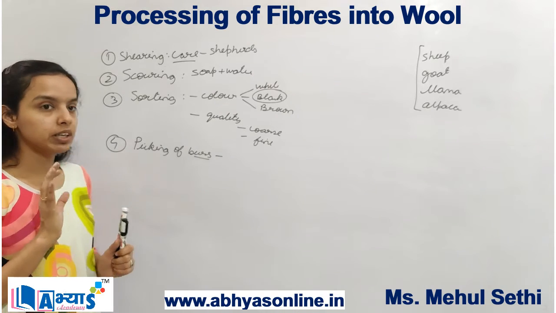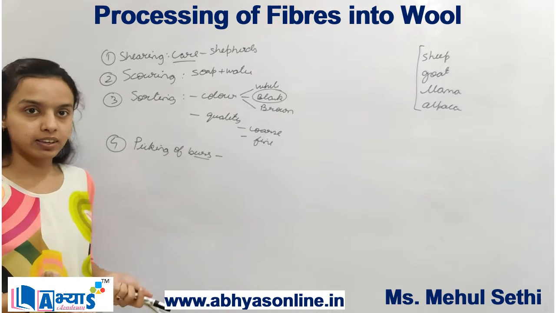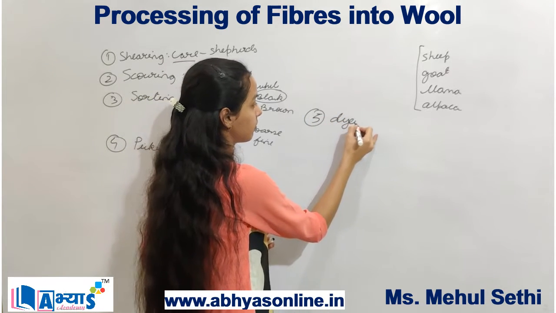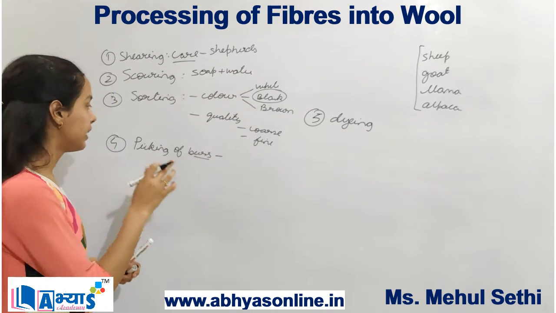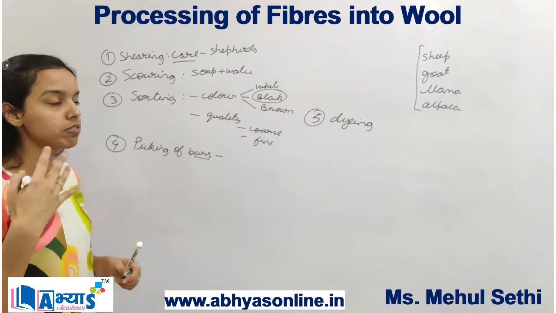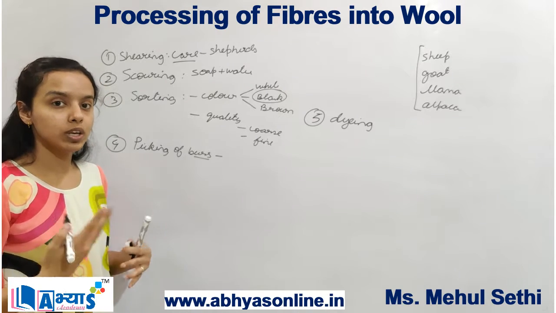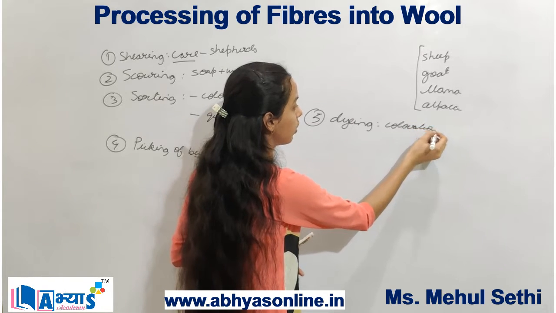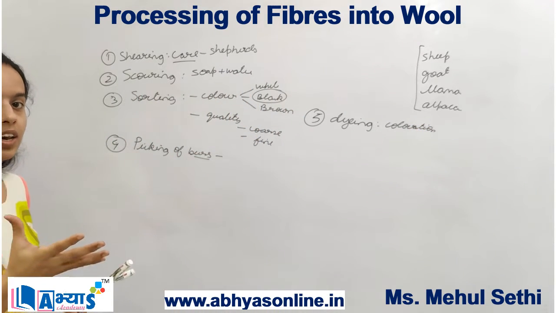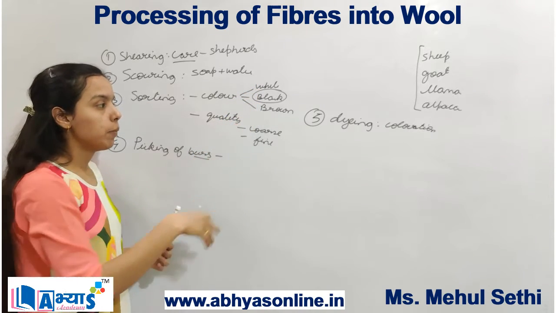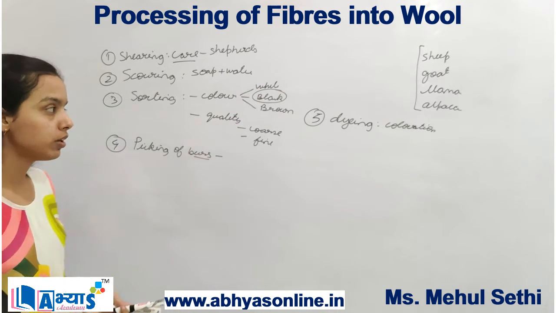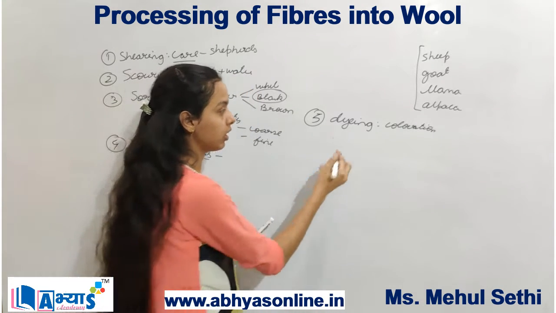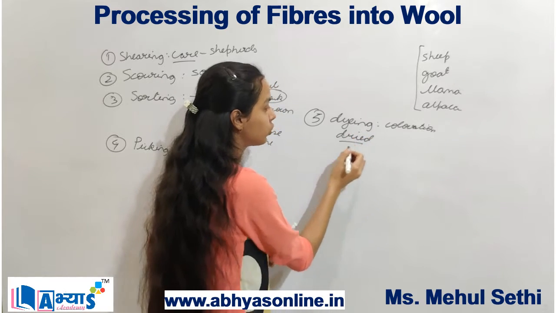Now when these burrs have been removed and we have got the final fiber, we can do the process of dyeing. In this process of dyeing, different types of dyes, or we can say different types of colors, are added to the fiber to give it a new look. So it is the process of coloration. The original colors of the wool are either white, black or brown, but we can give different new colors to the wool. After the colors have been added, they are left in the open to get dry.